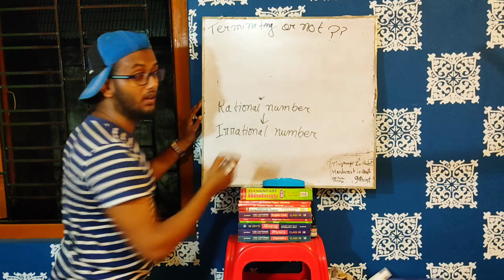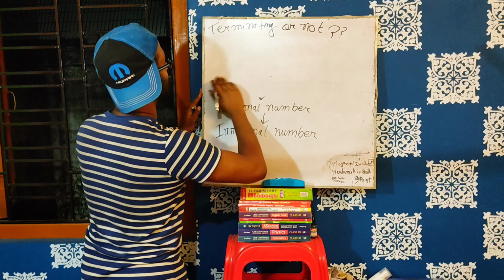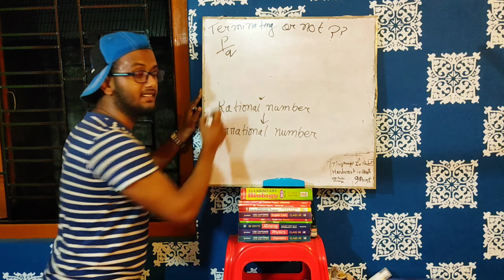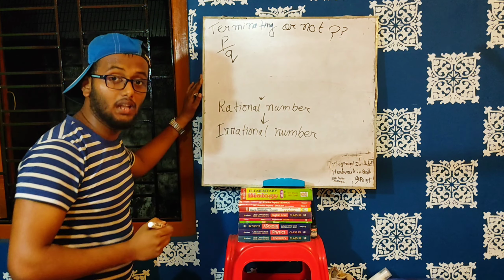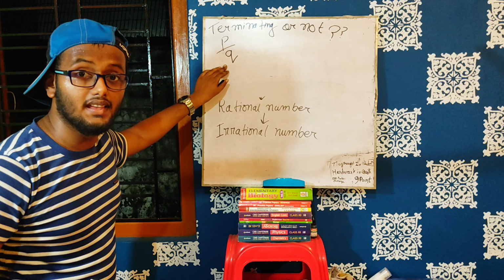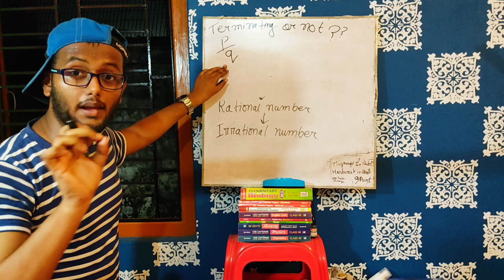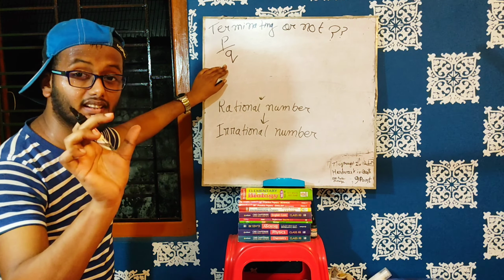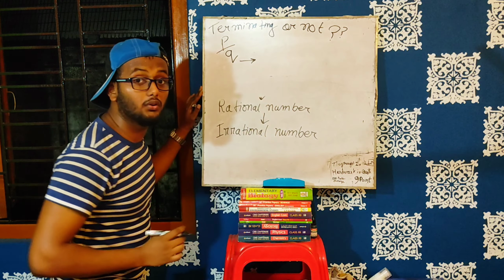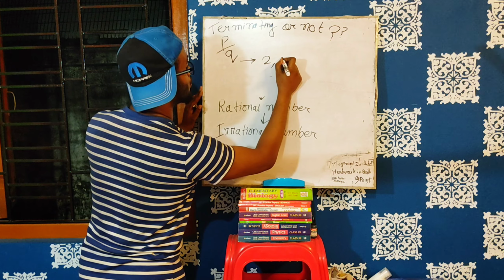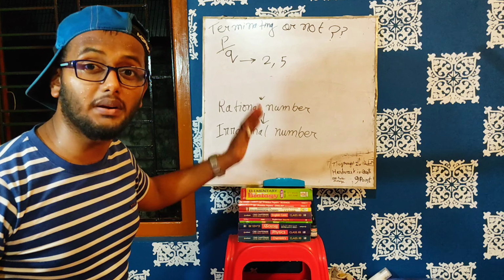Question mark. Whether the given rational number is a terminating number or not. So how are we going to understand this one? Let's say this rational number is in the form of P by Q. Now, in the prime factorization expansion of Q, if Q has factors like 2 and 5, then it will be terminating.